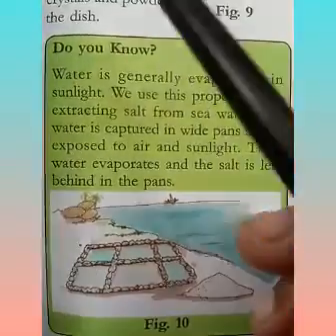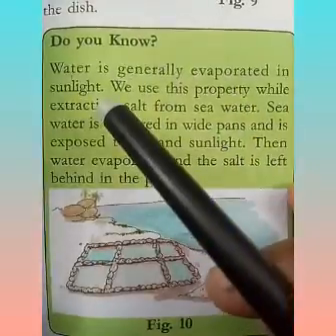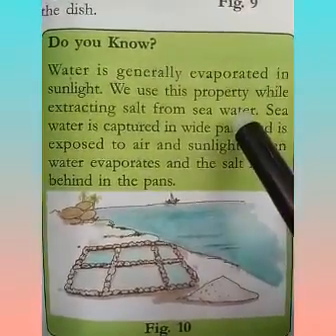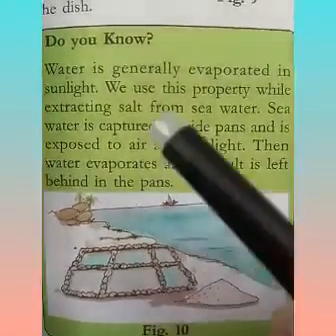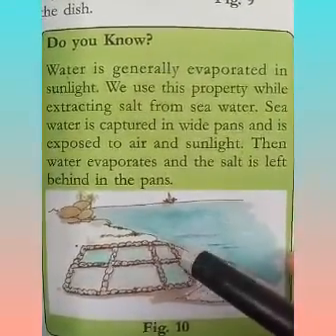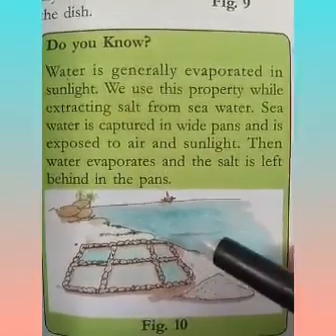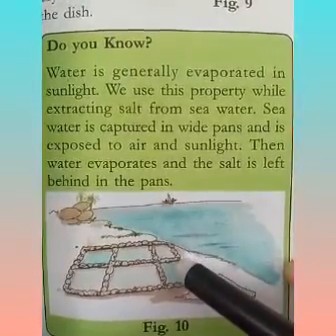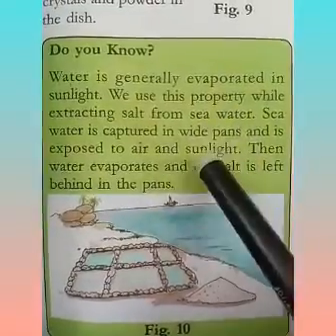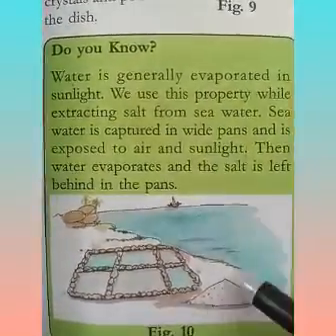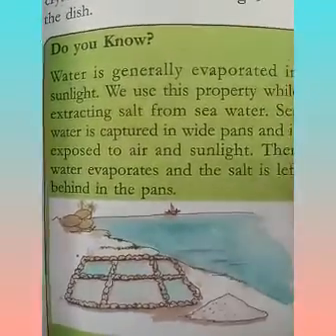Do you know, on page number 69, water is generally evaporated in sunlight. We use this property while extracting salt from seawater. Daily you use salt in the preparation of food, like curries, etc. From where is the salt coming? Yes, from the sea. By the crystallization method only, we will be getting the salt.